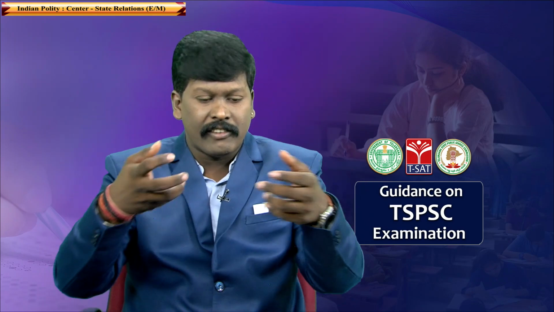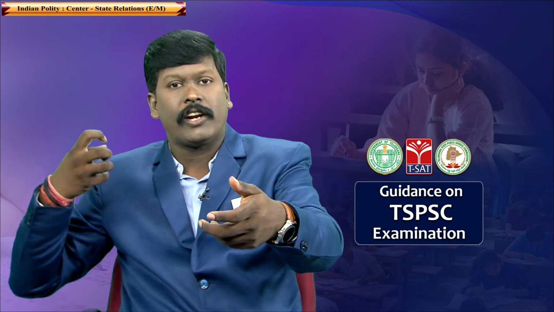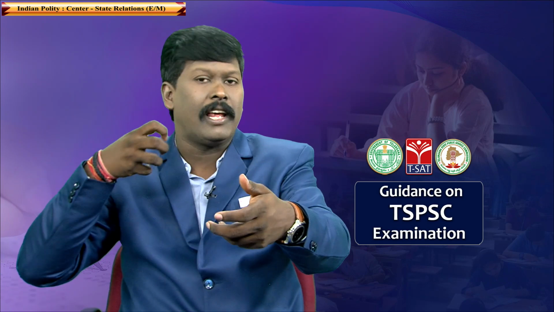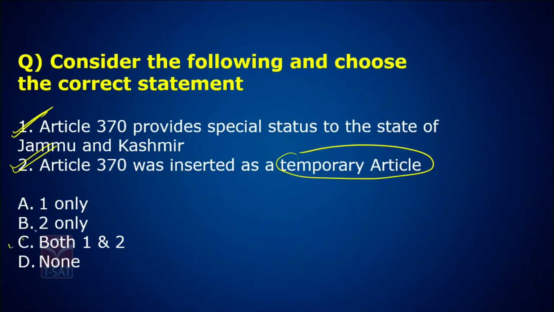But things did not go that way. A lot happened with respect to Jammu and Kashmir. But by a presidential order of 2019, India successfully revoked Article 370 and made Jammu and Kashmir administratively, legislatively, politically, completely part of India. So, when Article 370 was inserted, it was a temporary article. So, answer is C. Let's go to the next question.